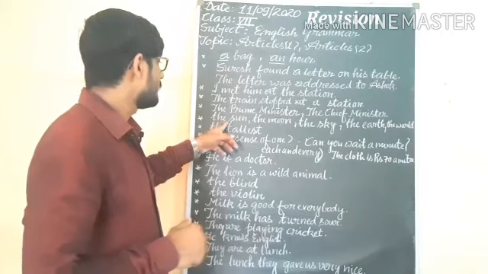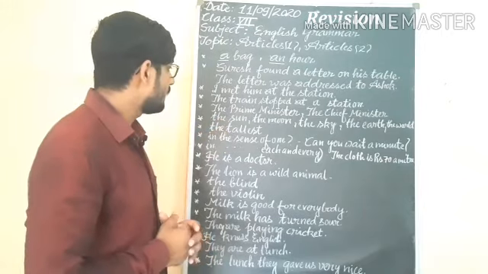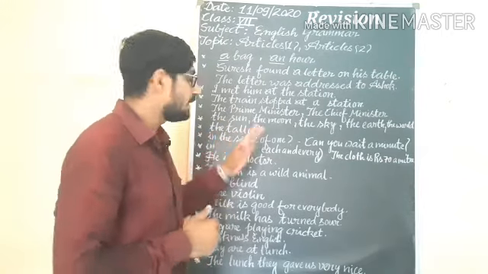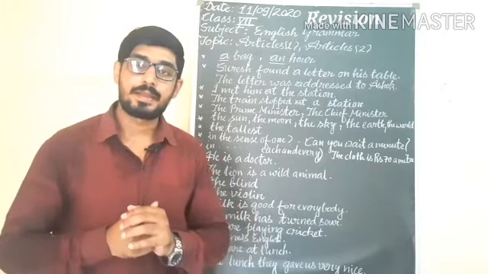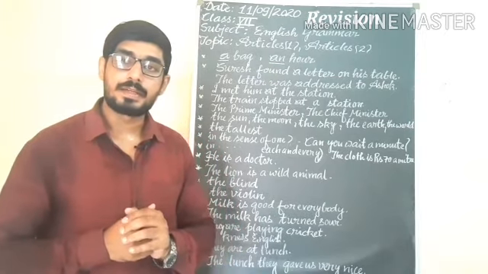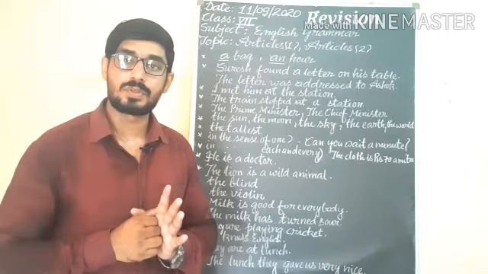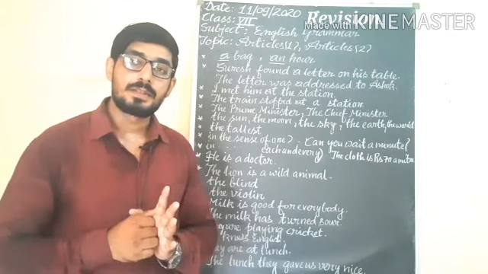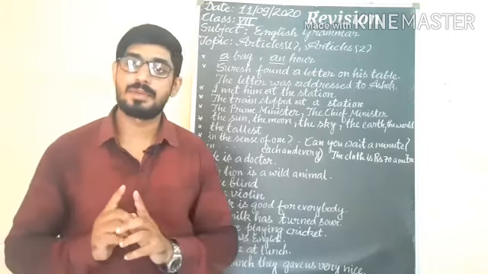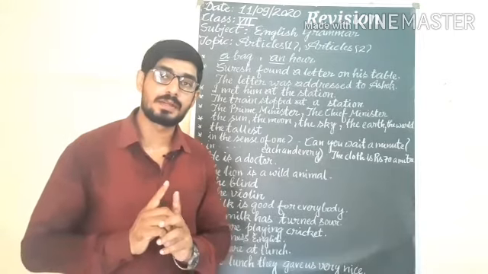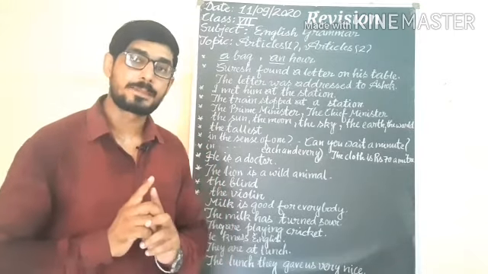Afterward we use the sun, the moon, the sky, the earth, the world, because these are all one in the universe. They are special, they are not more than one.